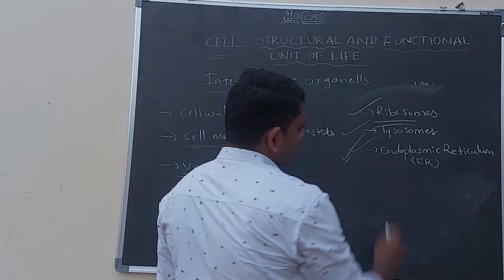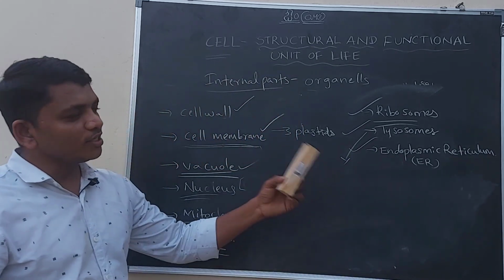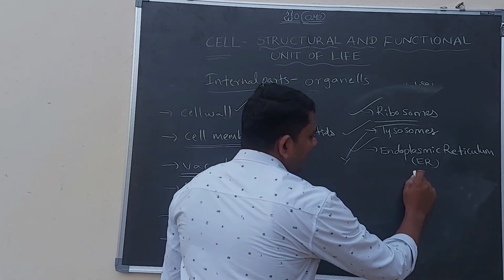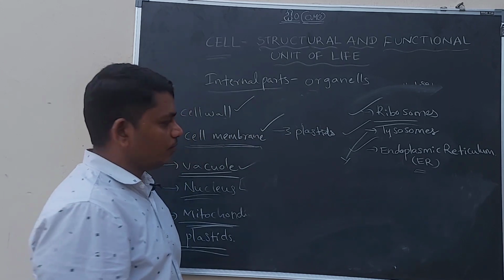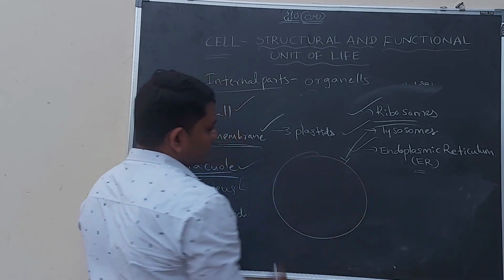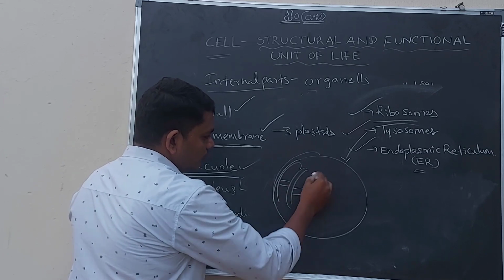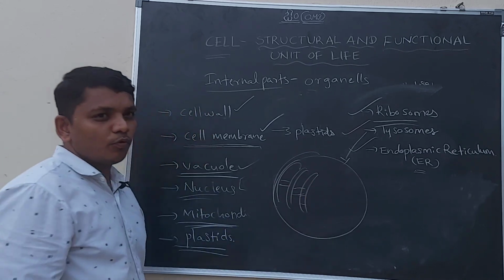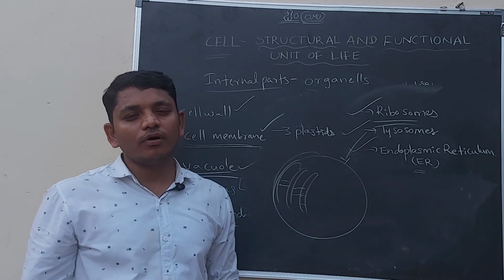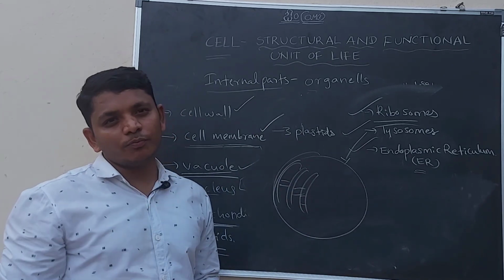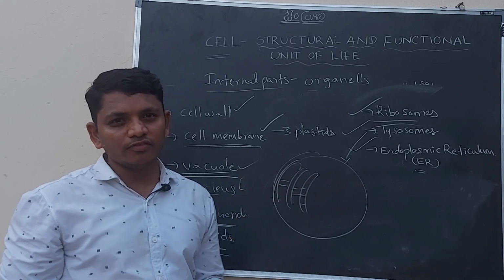And the endoplasmic reticulum, also called ER, occupies most of the cellular portion. It is made up of many membranes. It is a framework of membranes.